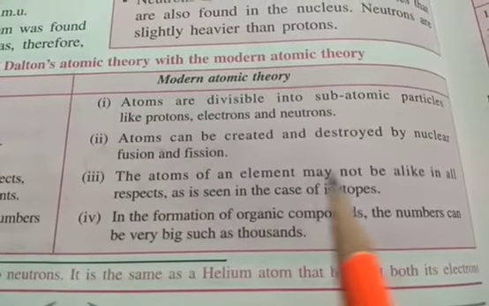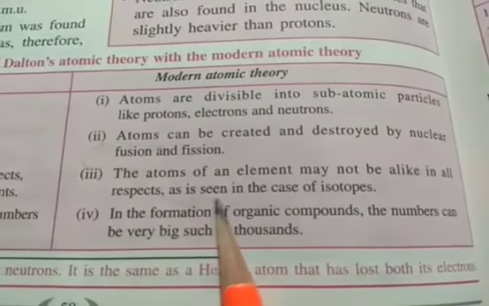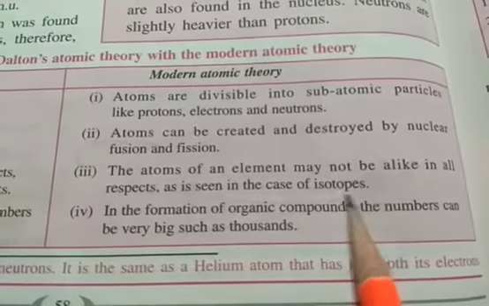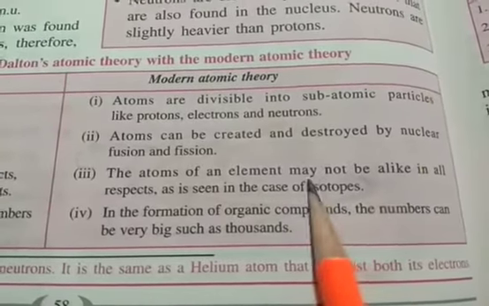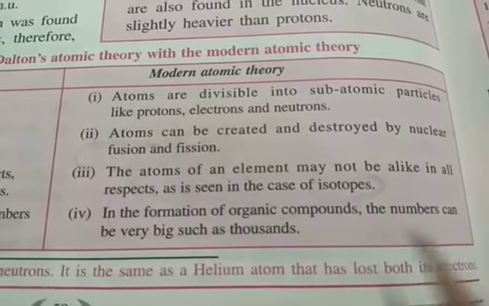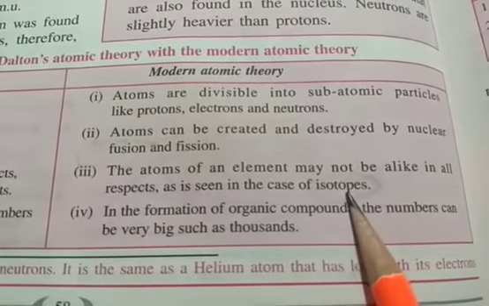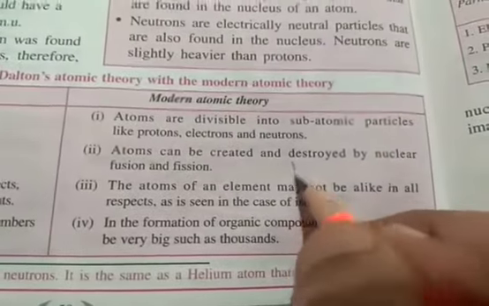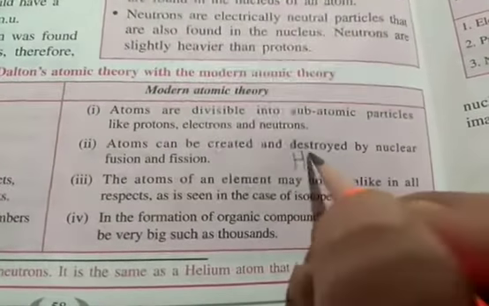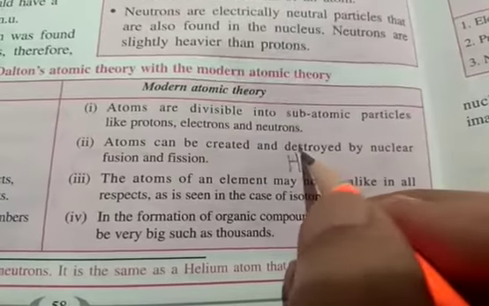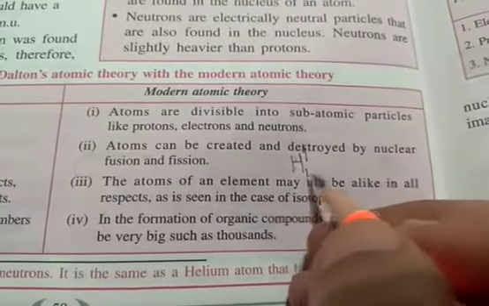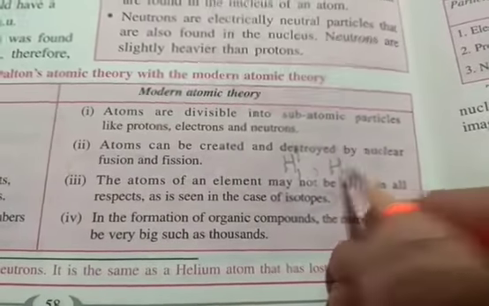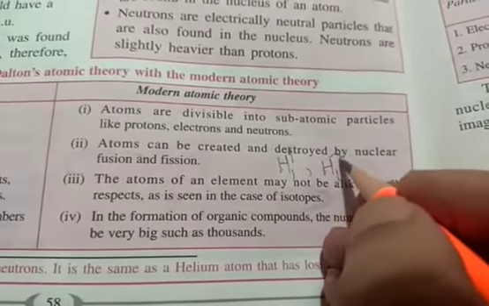Then, the atoms of an element may not be alike in all respects, as is seen in the case of isotopes. I hope you know the meaning of isotopes. Isotopes are atoms where the atomic number is the same but the atomic masses are different. For example, let me write over here hydrogen 1, meaning hydrogen has atomic mass 1 and atomic number 1. Another hydrogen atom is represented like this.